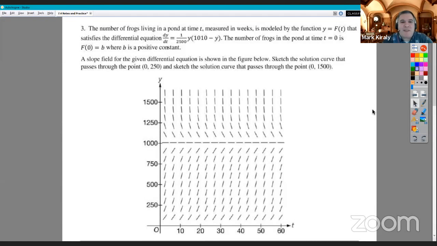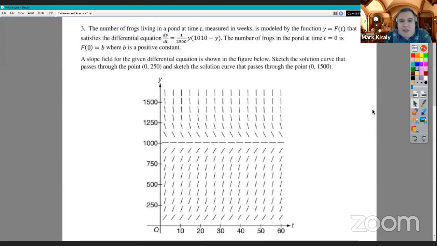So we have the number of frogs living in a pond at time t, measured in weeks, is modeled by the function y equals F(t) that satisfies the differential equation dy/dt equals 1/2500 times y times (1010 minus y). The number of frogs in the pond at time t equals 0 is F(0) equals b, where b is a positive constant. So we don't know how many frogs we're starting with other than it's a positive number, which if you're going to have a population, is a good place to start.